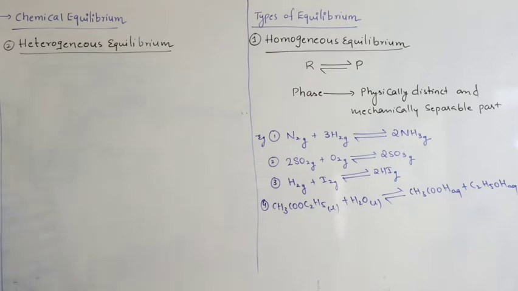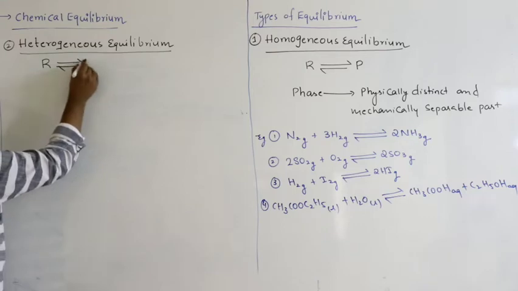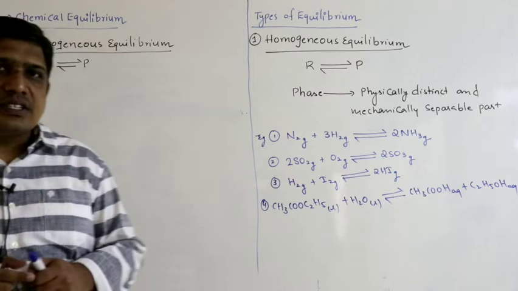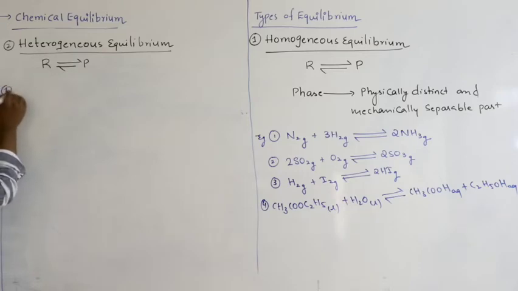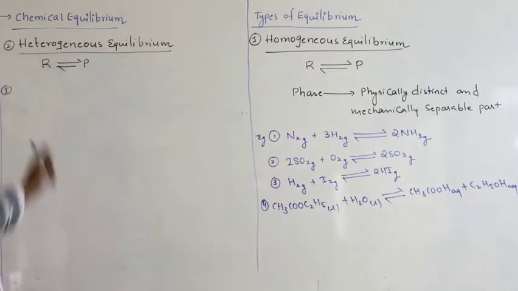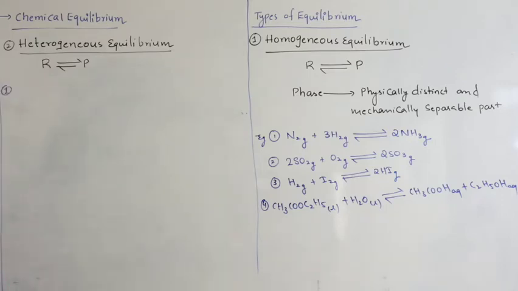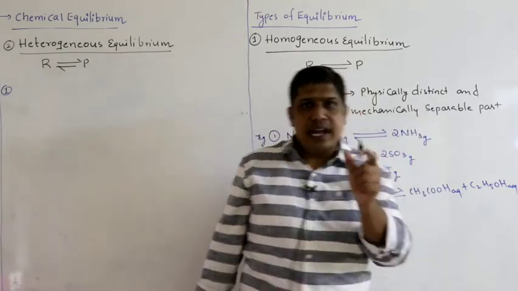Heterogeneous equilibrium. In this equilibrium, the reactants or products are present in two or more phases. If they are present in two or more phases, we call it heterogeneous equilibrium. So once again, here you will get a single phase, and here you will get two or more different phases. So what is a phase? A physically distinct and mechanically separable part. We call it a phase.